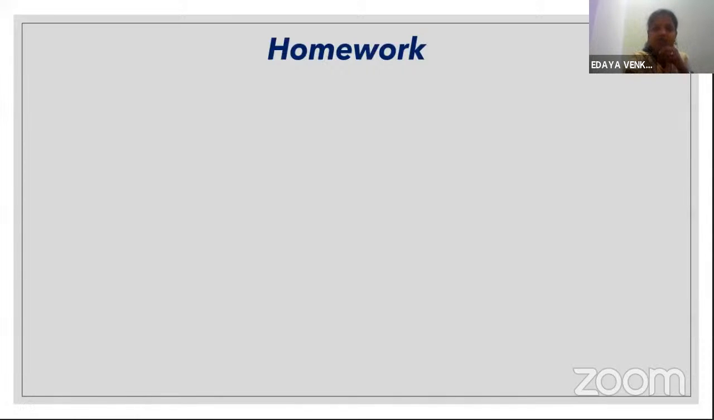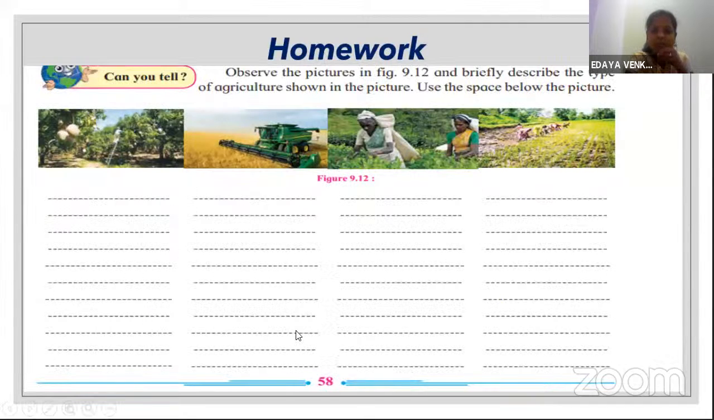Another homework is in your textbook, page number 58, I think, figure 9.12 is given. In this, there are many pictures related to farming. Just mention which type of farming this is and you can explain in the lines given below that particular picture. Got it? If you have any doubt in your homework, you can ask me now.